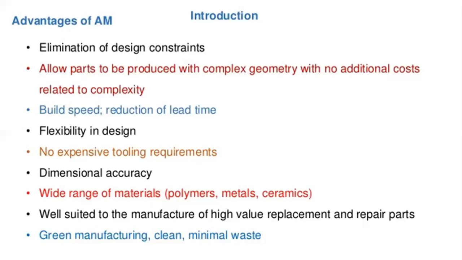And next one, well suited to the manufacture of high value replacement and repair parts, and green manufacturing, clean, minimal waste. So the main advantage is that wastage is very low in this additive manufacturing process. Those are all the advantages of additive manufacturing.